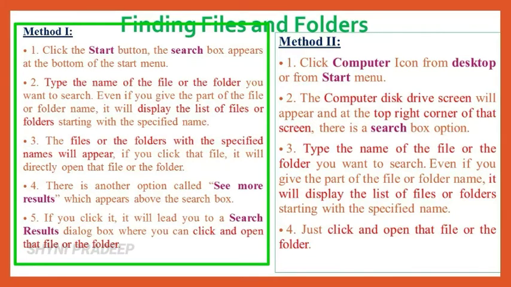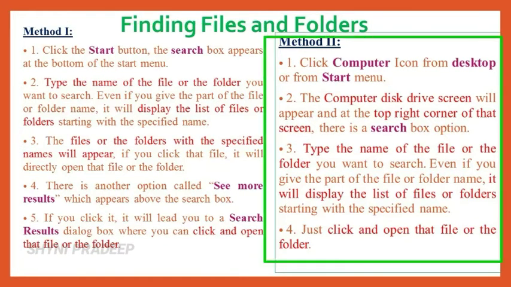There is another option available, See more results. If you click it, it will lead you to the search results dialog box where you can click and open that file or the folder. And the second method is, click the computer icon from the desktop or from the Start menu. The computer disk drive screen will appear on the screen. See the top right corner of that screen. There is a search box option available. Type the name of the file that you want to search. That file will be displayed on your screen. Just click and open that file or folder.